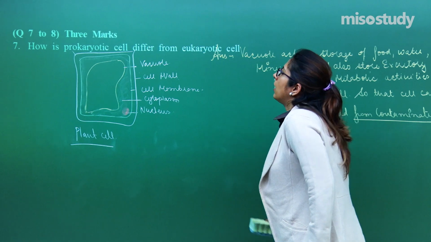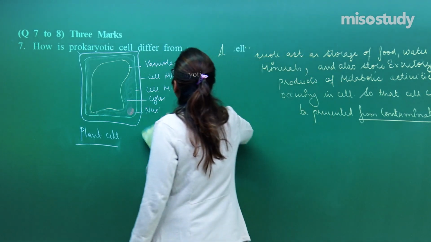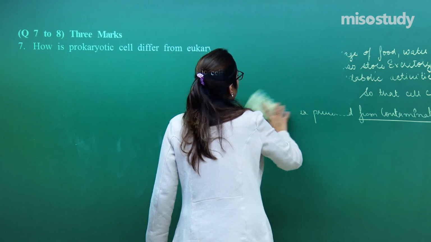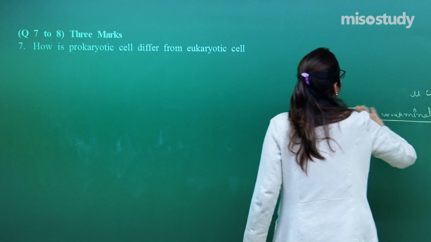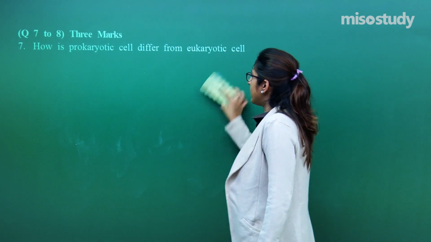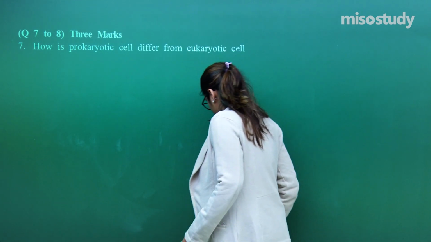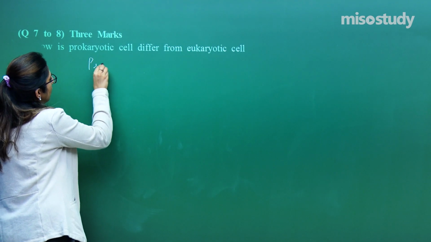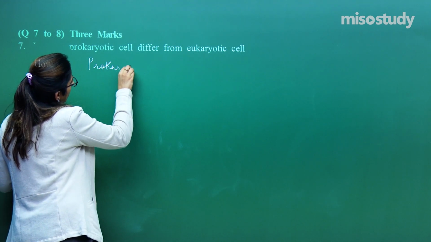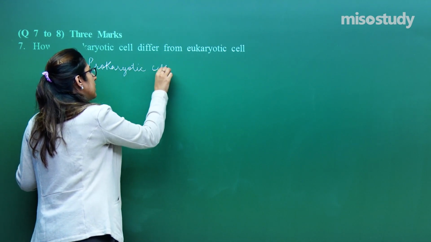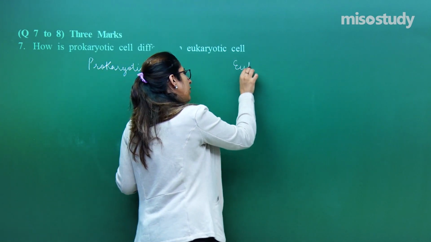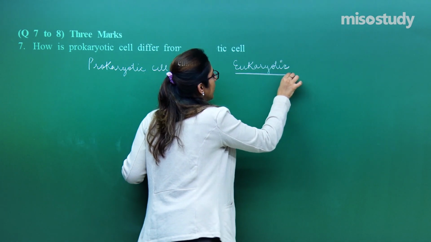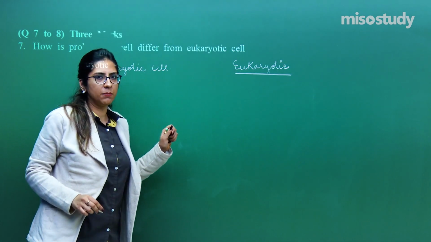This is question number 7, a very easy and very direct question. They are asking the difference between a prokaryotic cell and a eukaryotic cell. So let's write the difference, very easy and direct as well. Prokaryotic cell. When you are attempting such a question, one thing should be clear in your mind, that you have to attempt it like this.